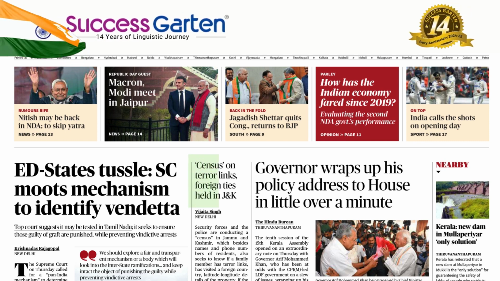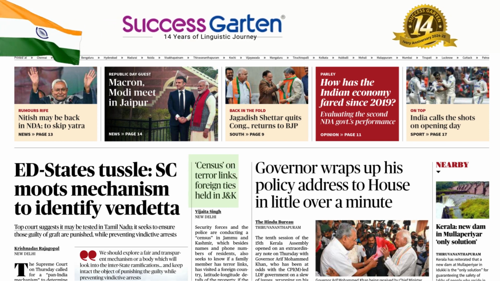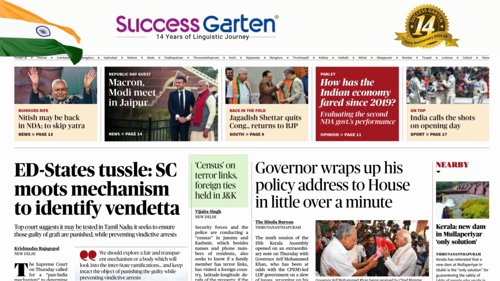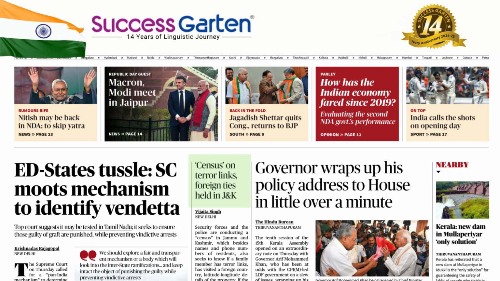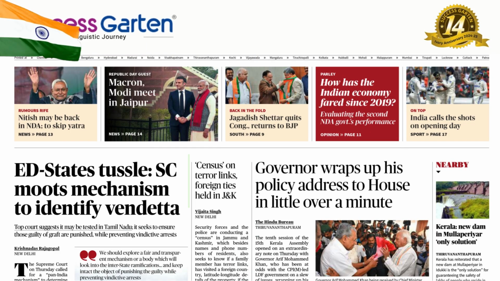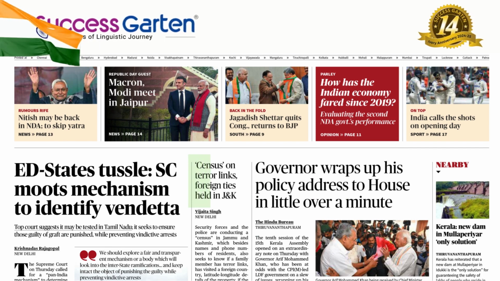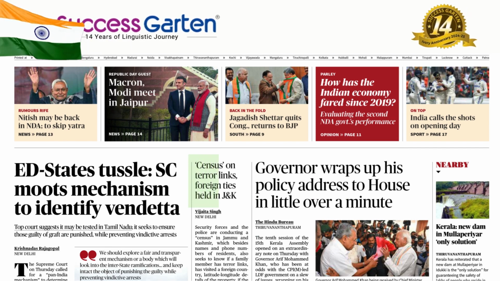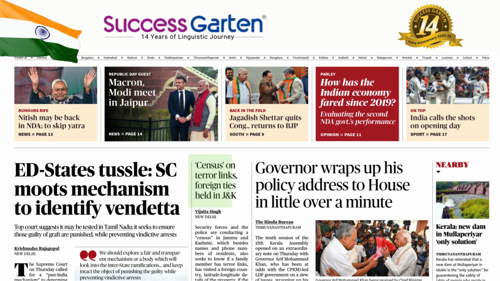Census on terror links, foreign ties held in J&K. Census on terror links. Terror is a very important noun. Terror means extreme fear. Links. There is a census on terror links. The dummy subject there can be expected here. Foreign ties held. Held, as we know.